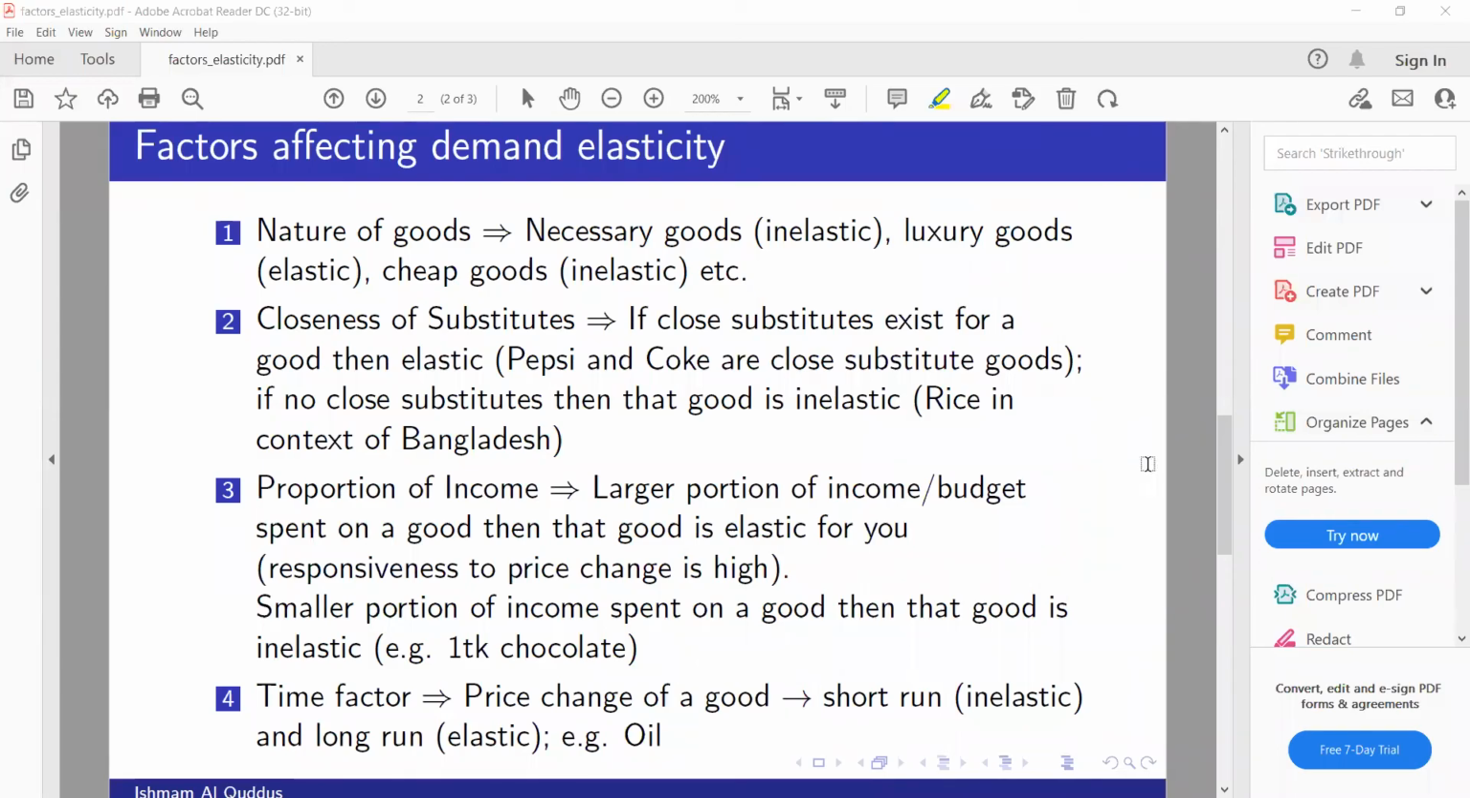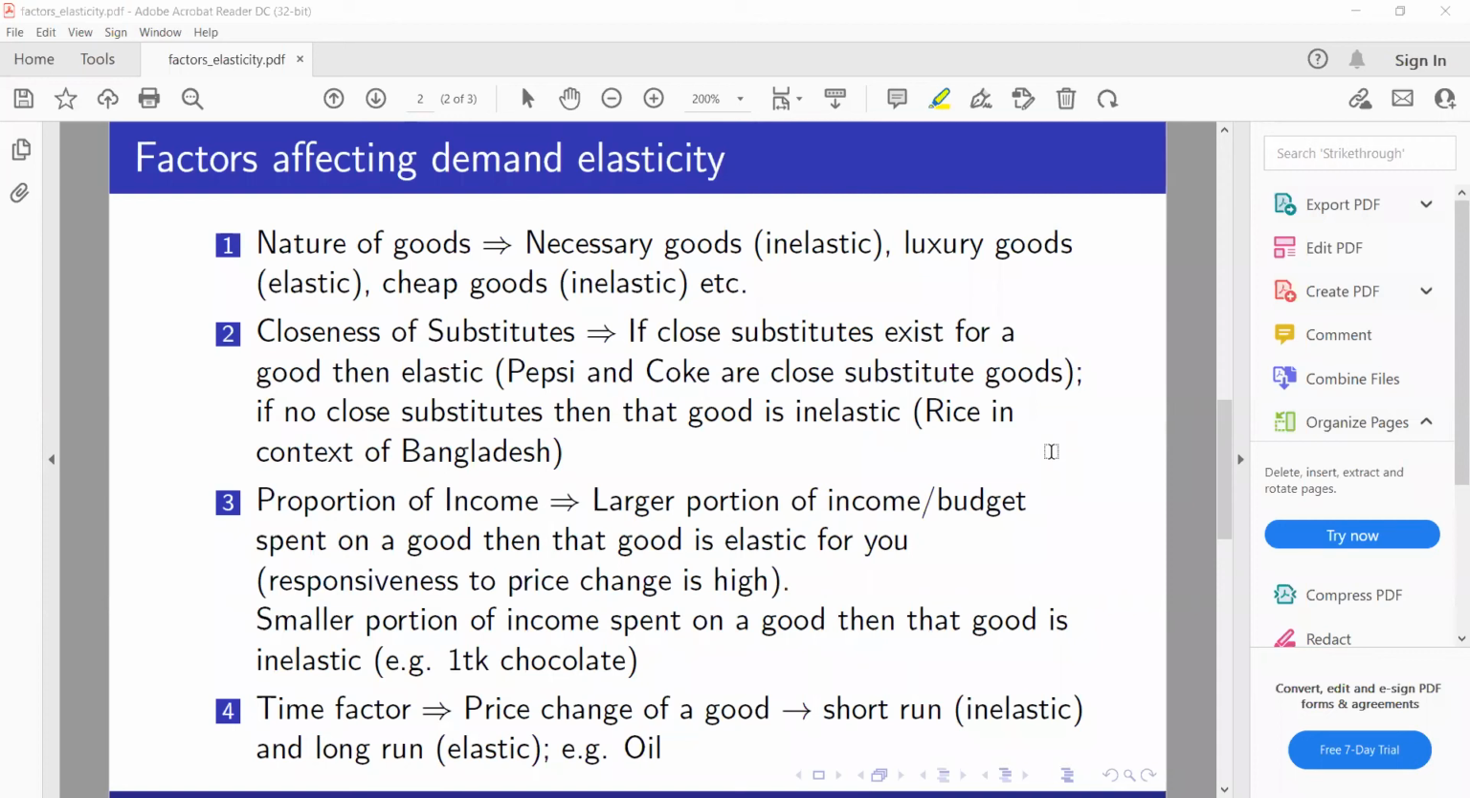Hi everyone. Now let's look into the different factors affecting the demand elasticity. Starting with the first factor, the nature of goods. Remember that we already discussed how necessary goods tend to be inelastic, luxury goods tend to be elastic, cheap goods are often inelastic, and so on. So here, the nature of goods actually affects the demand elasticity.